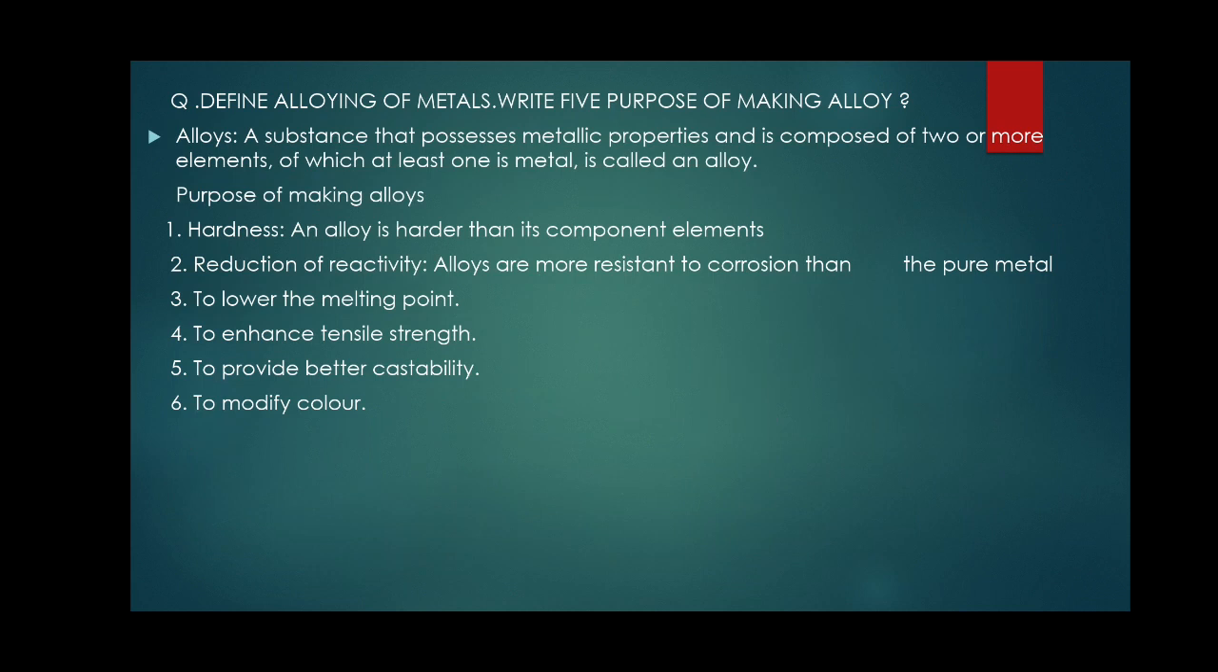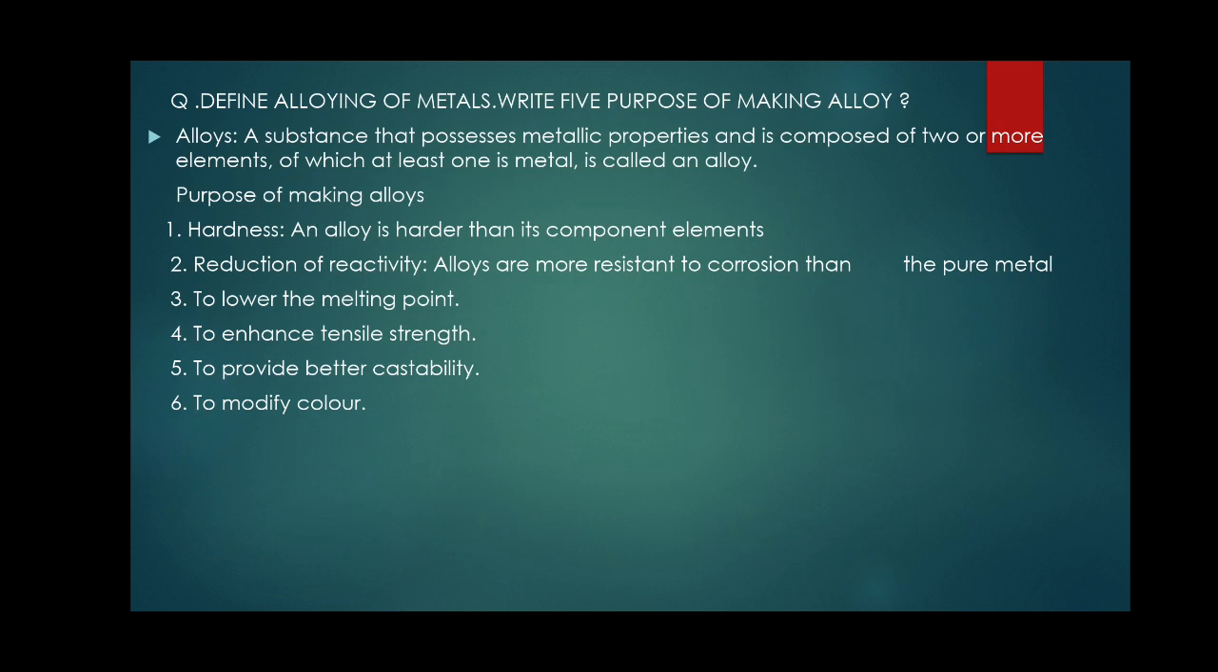Define alloying of metal. Write five purposes of making an alloy. So what is meant by alloying? Mixing of two or more metals in a definite ratio. The physical and chemical properties of the body can be changed.